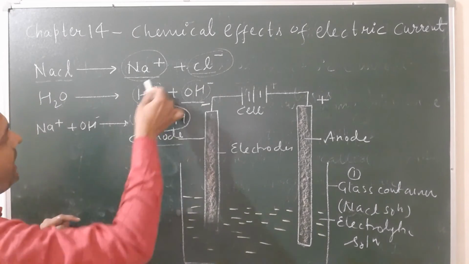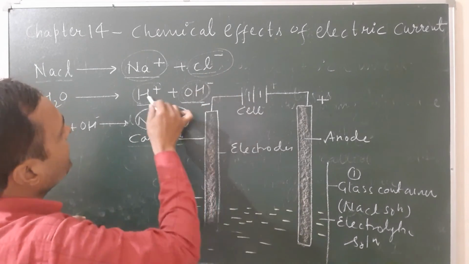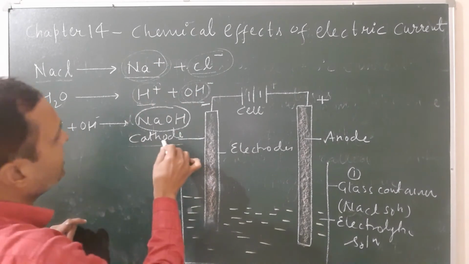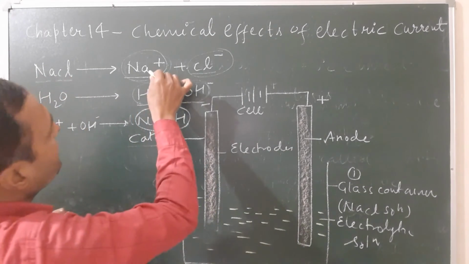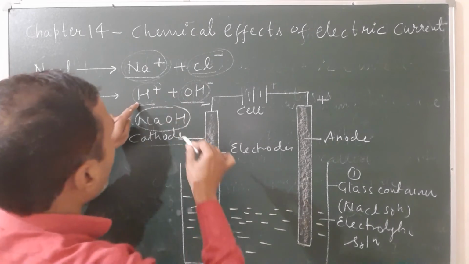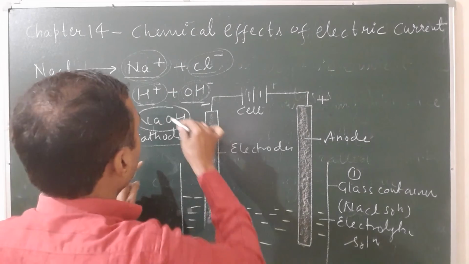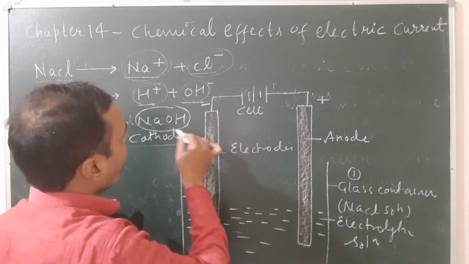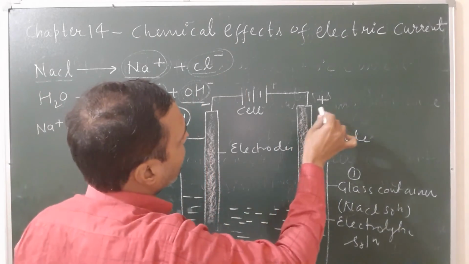Finally, the hydroxide ion and the Na+ ion join to give sodium hydroxide, which is present in the electrolytic solution, and H+ sticks to the cathode, and Cl- sticks to the anode.